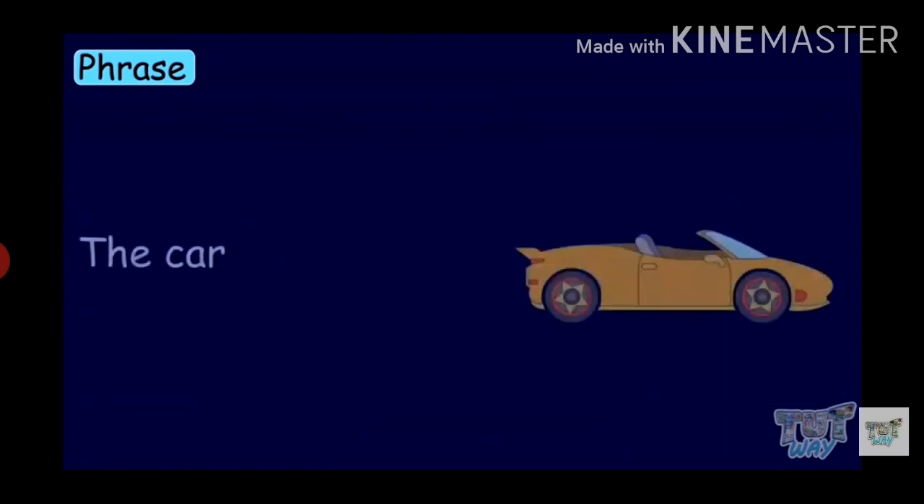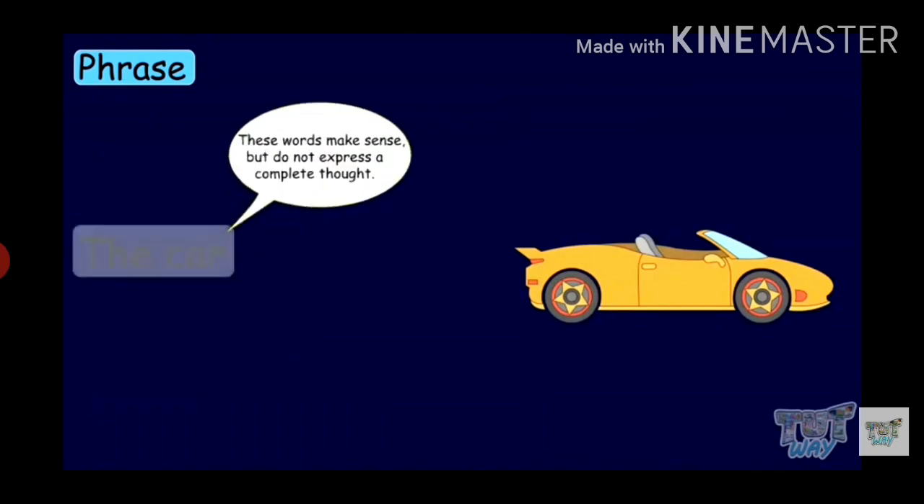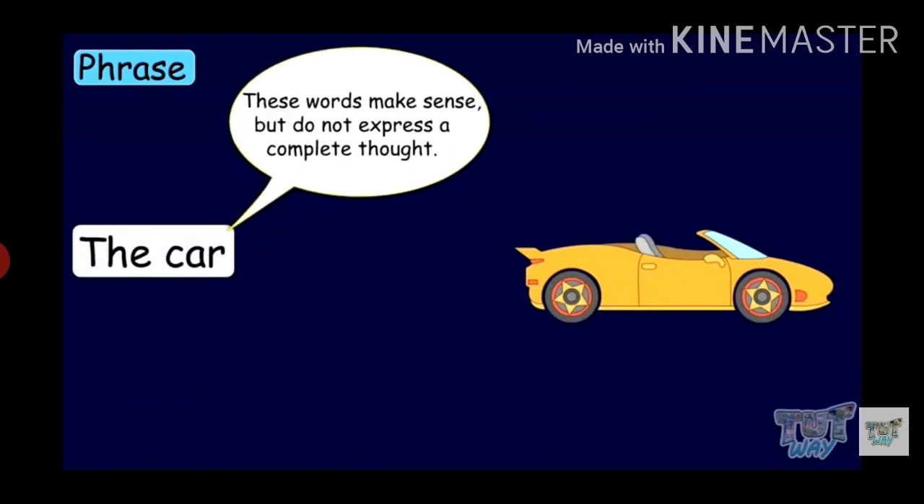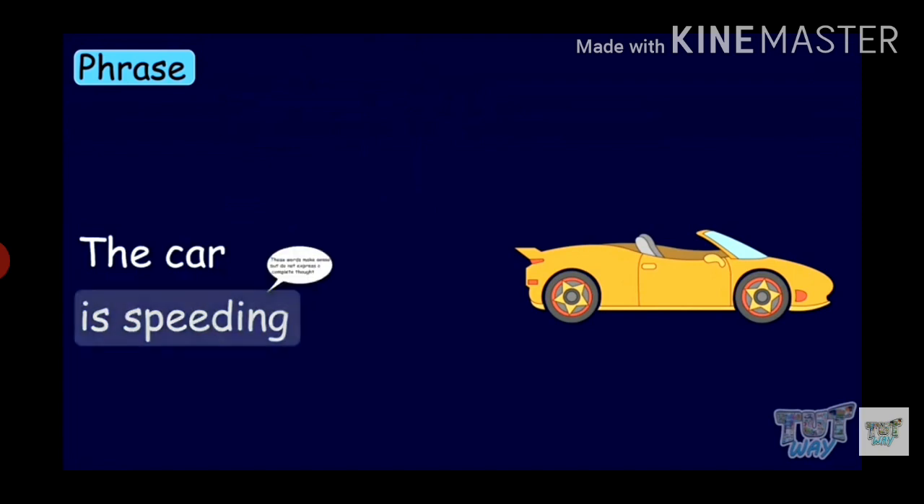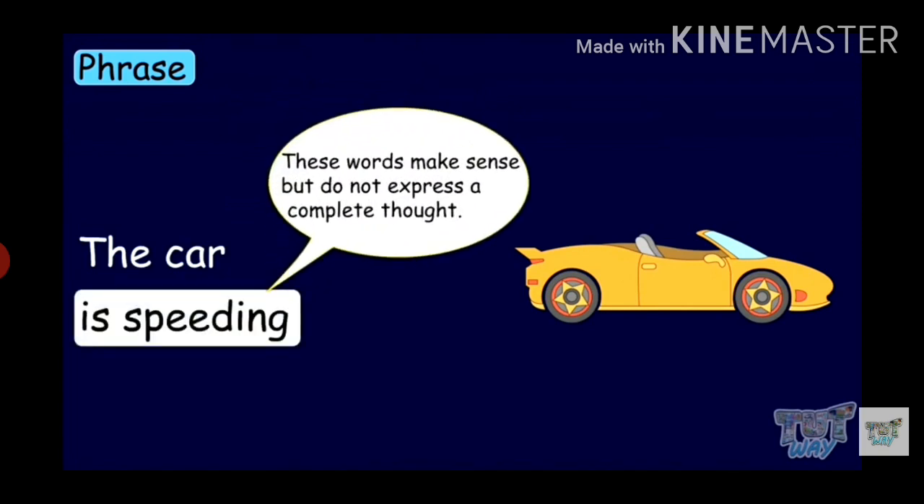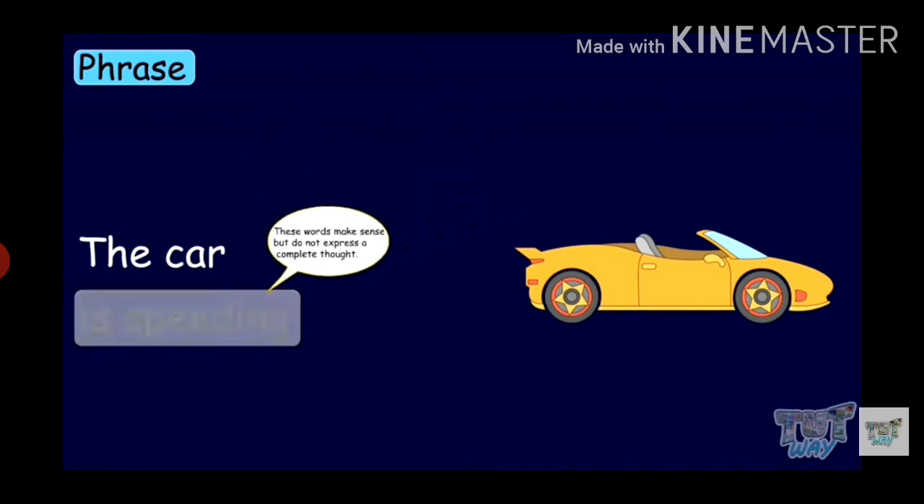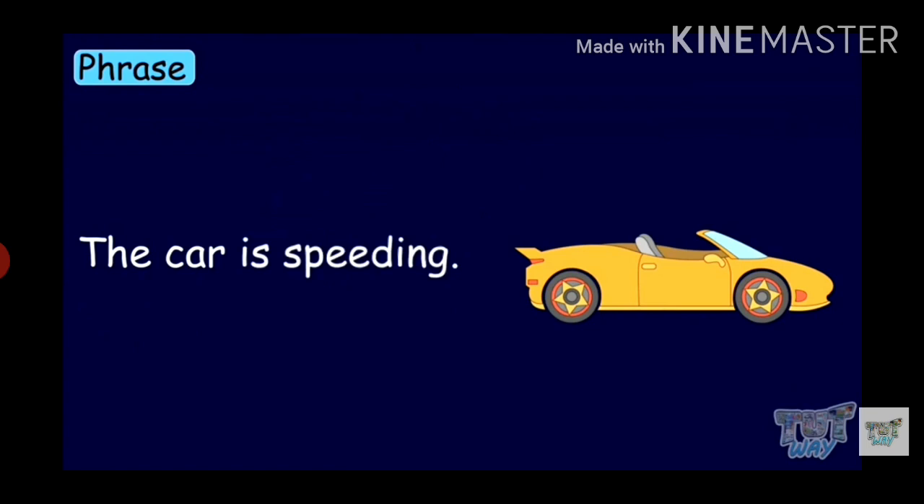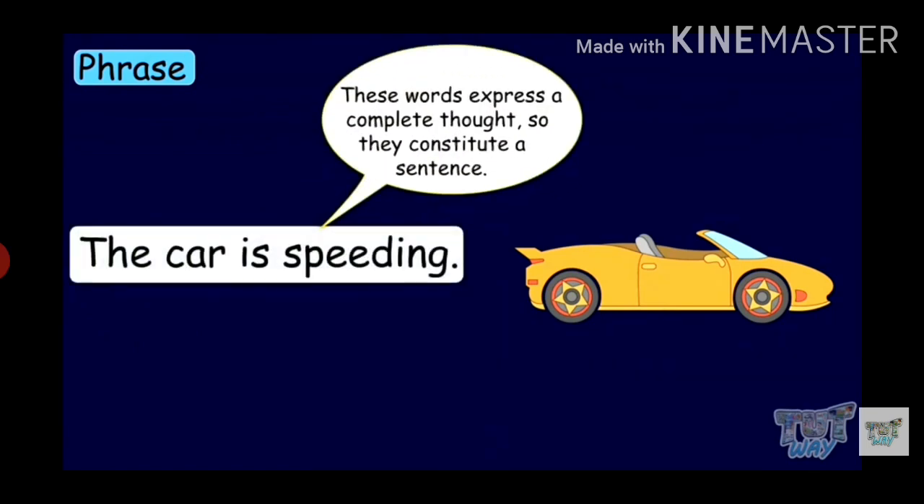Let's have a look at some more examples. The car. These words make sense, but do not express a complete thought, so they constitute a phrase. Is speeding. These words also make sense, but do not express a complete thought, so they constitute a phrase. The car is speeding. These words express a complete thought, so they constitute a sentence.